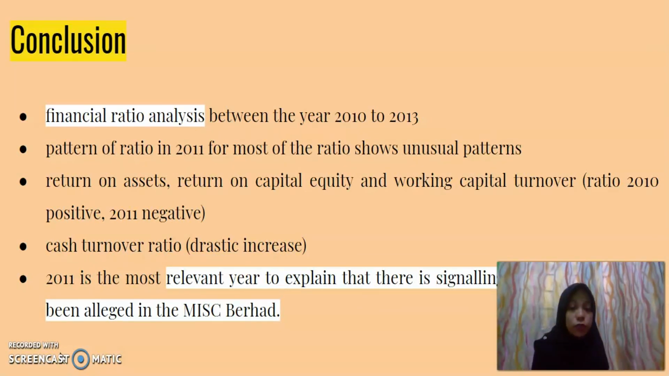Cash turnover ratio also has a drastic increase from 2010 to 2011 and a drastic decrease again in 2012 and 2013. So this graph shows that 2011 is the most relevant year to explain that this is a signal of the fraud that has been alleged in MIC Berhad. From all the ratios that we have done, it proved what the Sun Daily article states, which is that false payment claims were made between 2010 and 2013.